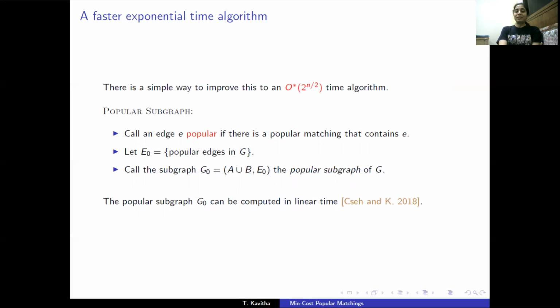So we extend this algorithm. We show that rather than going through 2 to the n many parity combinations, it suffices to go through 2 to the n over 4 many parity combinations. As a first step, we improve this to an O star 2 to the n over 2 running time algorithm. This uses the idea of popular edges. Let's call an edge e popular if there is a popular matching that contains it. Let E0 be the set of all popular edges in G. Let's call the subgraph whose edge set is the set of popular edges the popular subgraph of G. The set of popular edges can be computed in linear time, so this subgraph can be computed in linear time.